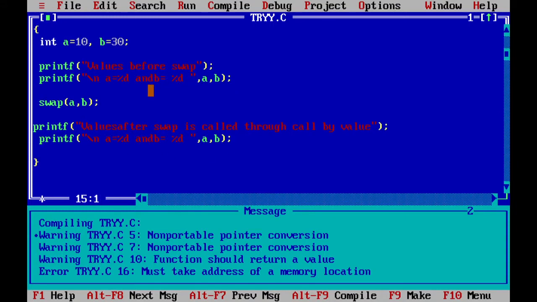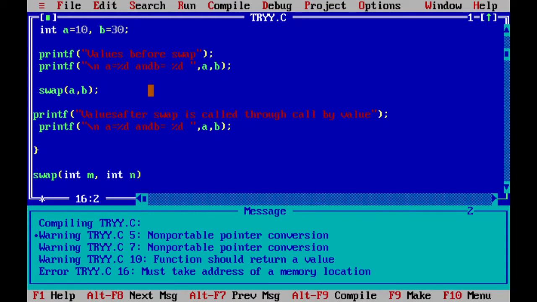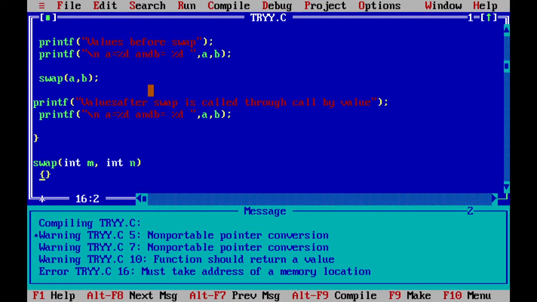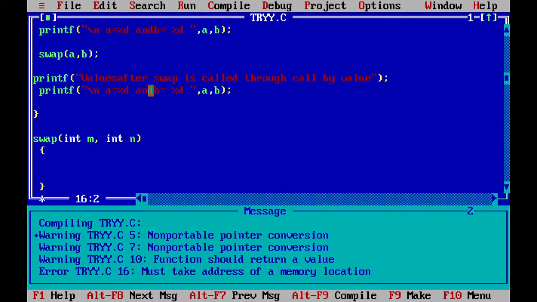Now as you can see, I have to write a swap function. We'll take two arguments. I'll write integer. I can go for integer a and b. I can also go for integer m and n. We have discussed this particular part in the last video. Please, if you could not understand, please refer to that video. You can easily understand. This is a simple program.